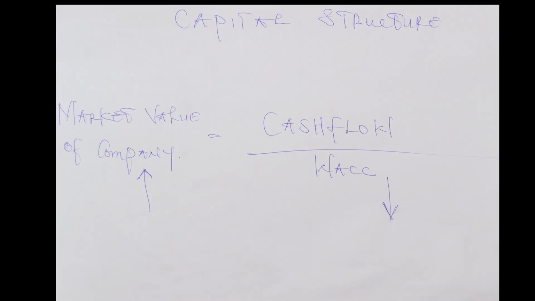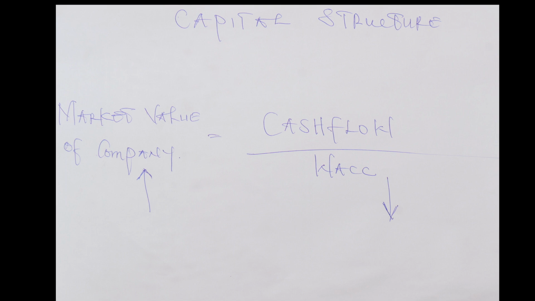We already know that to estimate the value of a company, it is normally equal to the cash flow per annum divided by the WACC. Now, what I want to know is this: is there any way that by changing my capital structure I can affect the WACC, reduce the WACC, or even increase the WACC? For example, if I increase the WACC, I could reduce the total market value of the company. Or more importantly, if I reduce the WACC, that will increase the market value of the company. In fact, if I can minimize the WACC, I can maximize the value of the company.